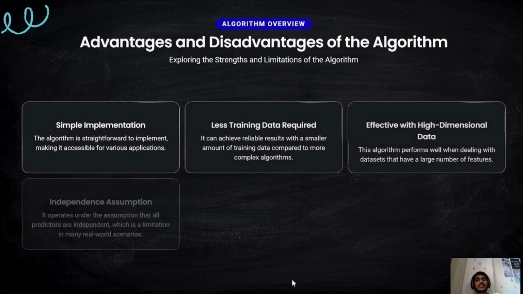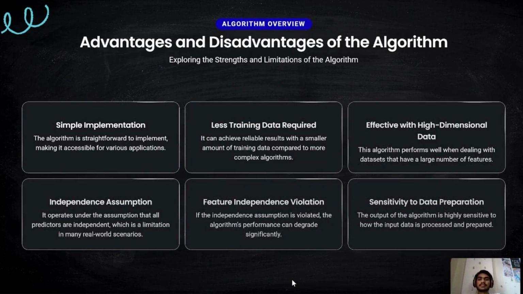Advantages and disadvantages of the algorithm. Simple implementation. The algorithm is straightforward to implement, making it accessible for various applications. Less training data required. It can achieve reliable results with a smaller amount of training data compared to more complex algorithms. Effective with high dimensional data. This algorithm performs well when dealing with datasets that have a large number of features.